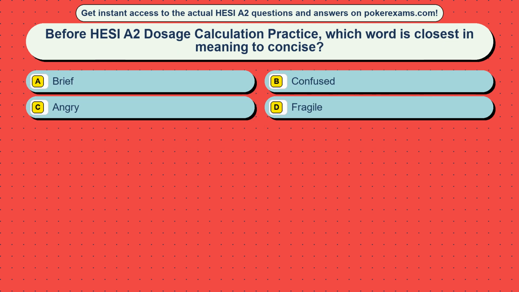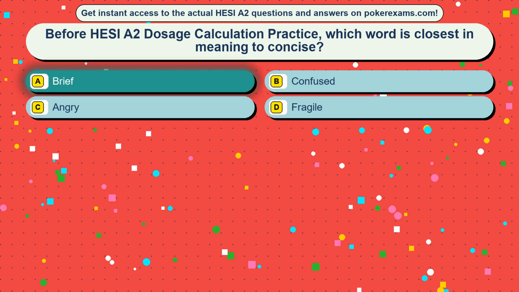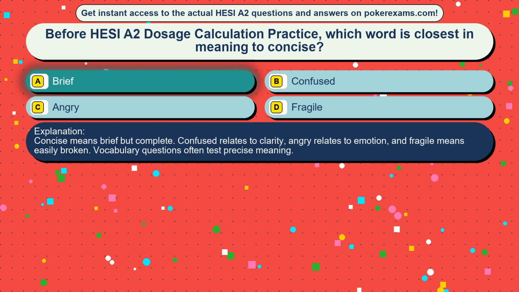Question 25. Before HESI A2 dosage calculation practice, which word is closest in meaning to concise? Option A, brief. Option B, confused. Option C, angry. Option D, fragile. The correct answer is option A, brief. Concise means brief but complete. Confused relates to clarity, angry relates to emotion, and fragile means easily broken. Vocabulary questions often test precise meaning.